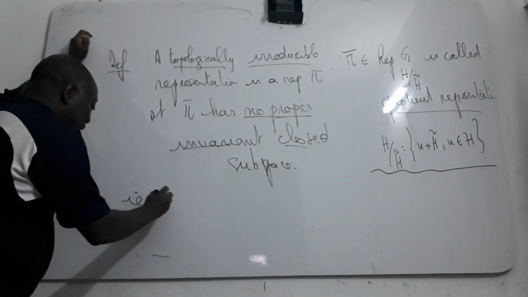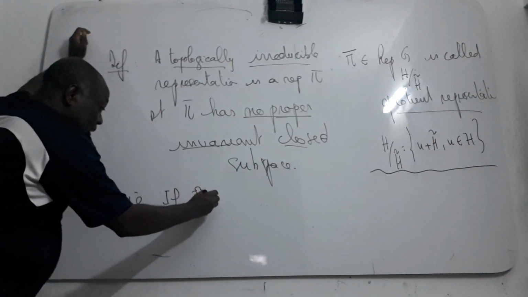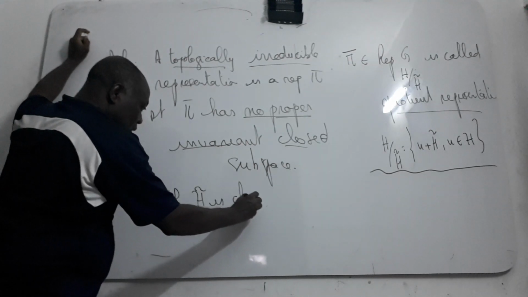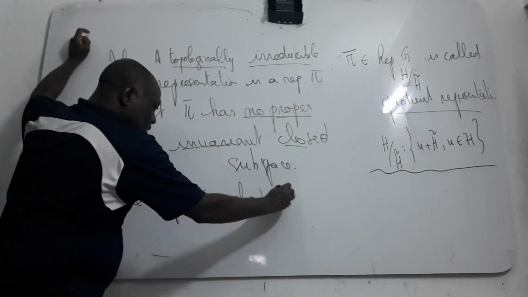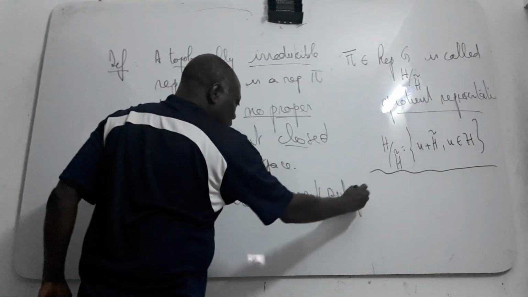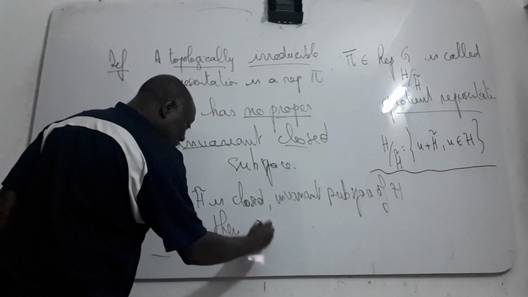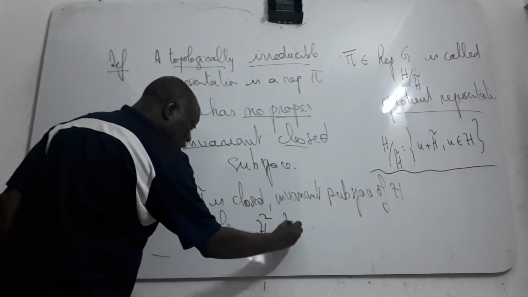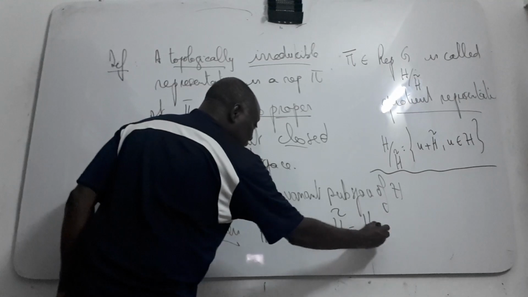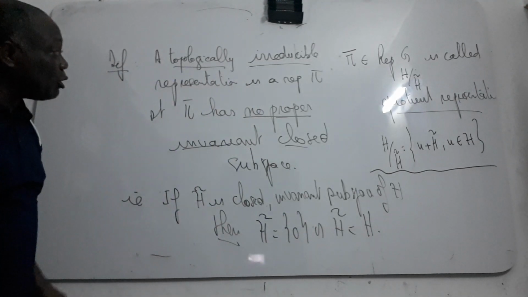That means that if H theta is a closed invariant subspace of H like this, then H theta is equal to 0, or H theta is equal to H. We just say that the representation is topologically irreducible.